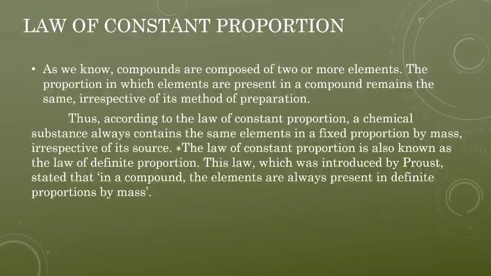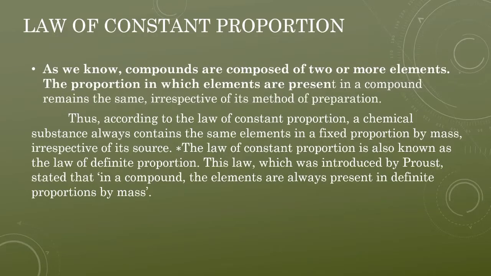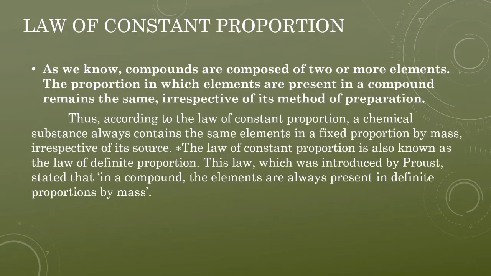So next is the law of constant proportion. As we know, compounds are made of two or more elements. The proportion of the elements present in a compound remains the same, irrespective of the method of preparation. Now let me give a simple example on that topic. You're putting 1 spoon of tea powder and 3 spoons of sugar, okay, you're making a tea.